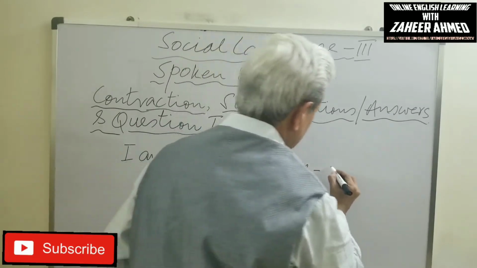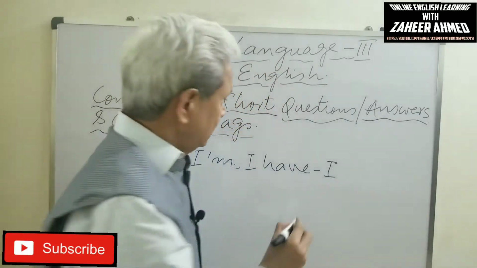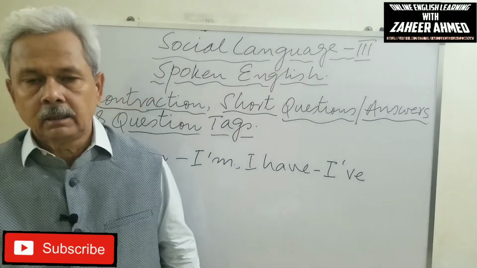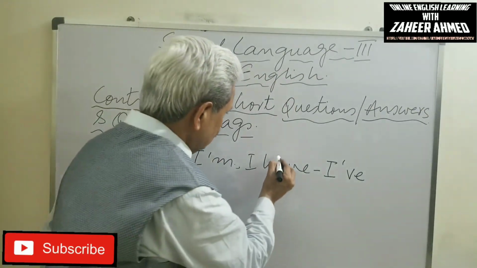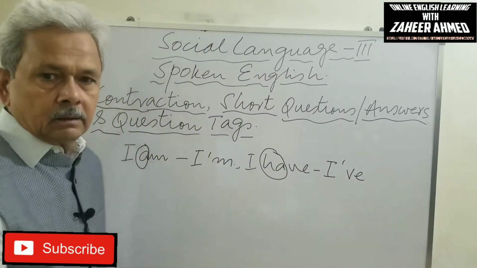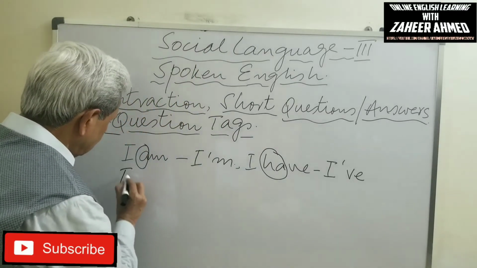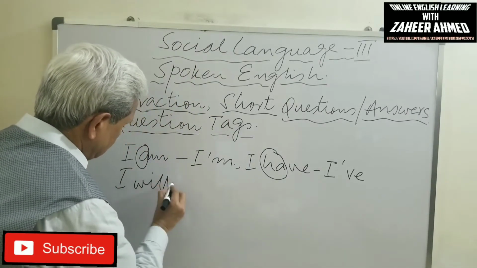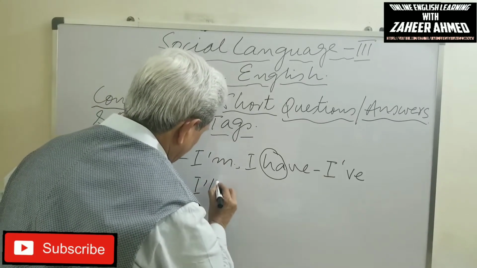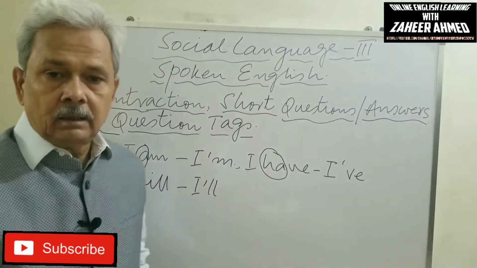Like this: I have. We write I apostrophe ve. Here we remove H and A. In I will, we write I apostrophe double L, I'll.